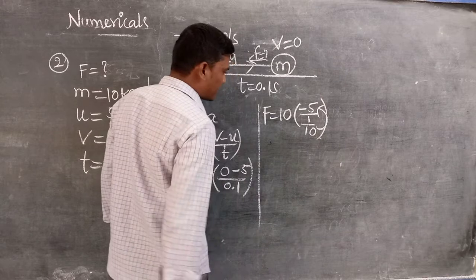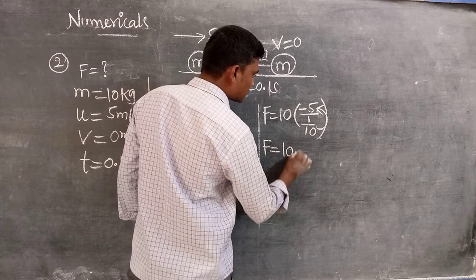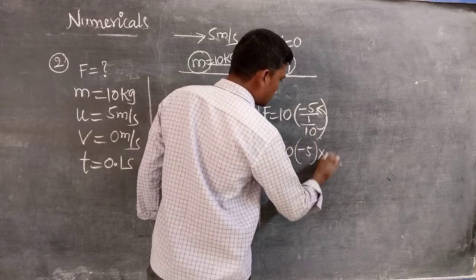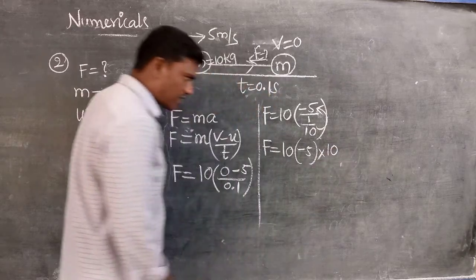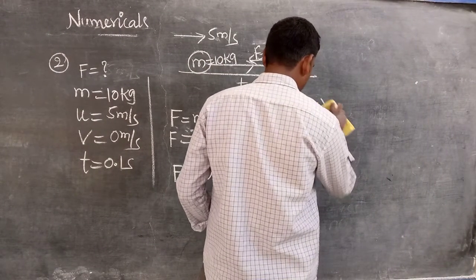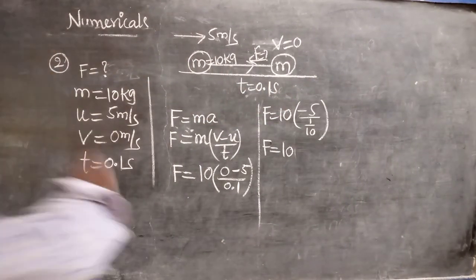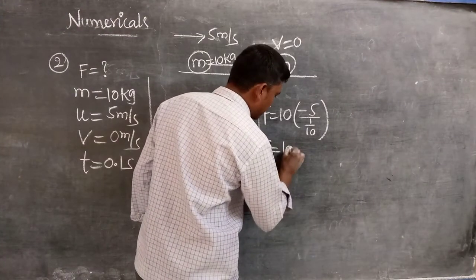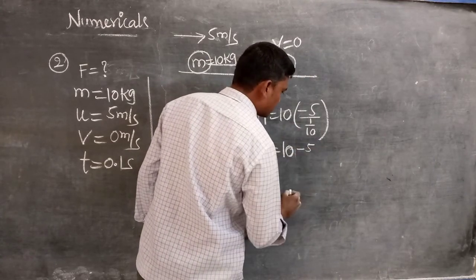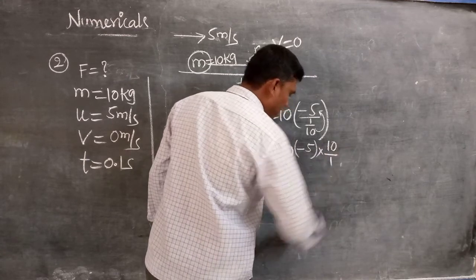Bring this 1 by 10 to the numerator side, and it becomes 10 by 1.